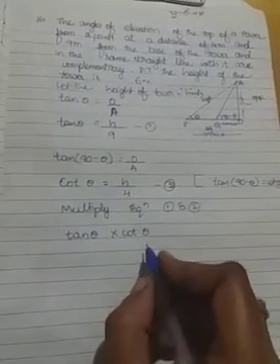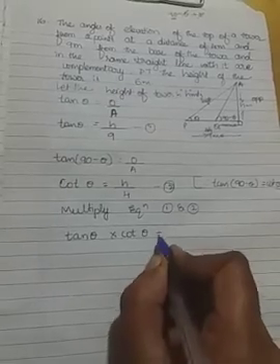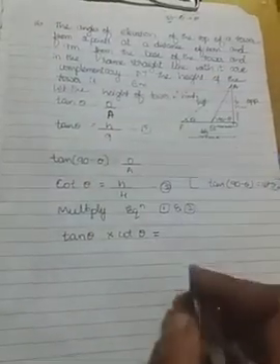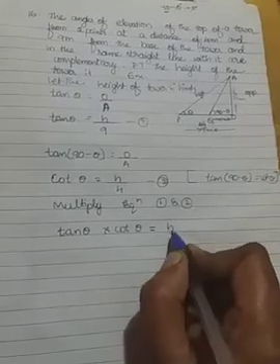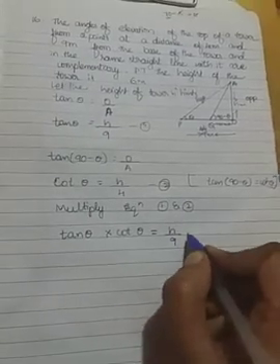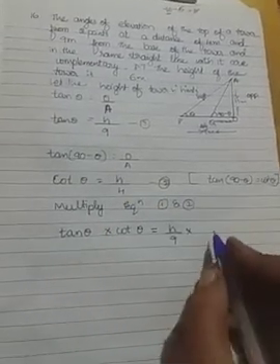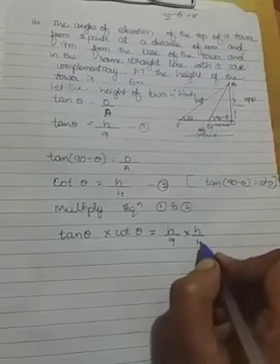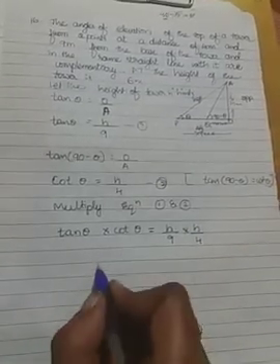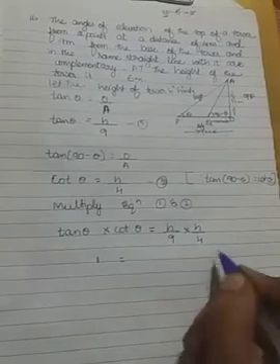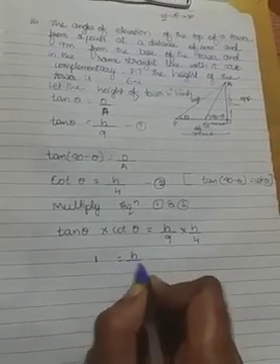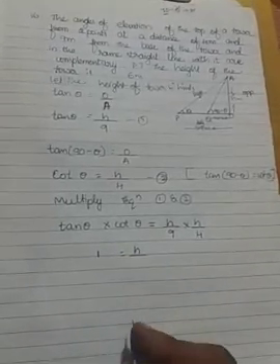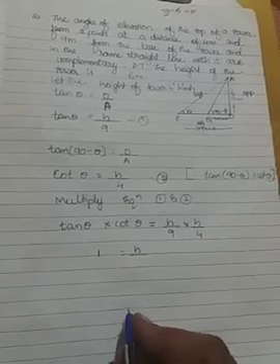We know that value is always equal to 1. The RHS: tan theta is h divided by 9 into cot theta is h divided by 4. So tan theta into cot theta is 1. Why? Because we know the relationship between tan theta and cot theta.